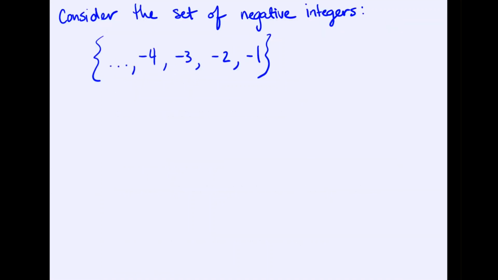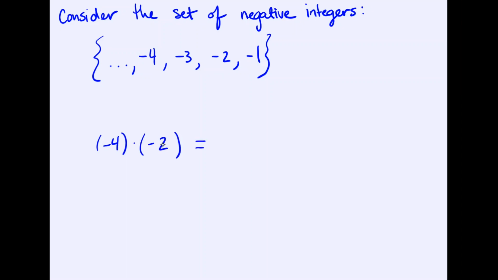Let's consider the set of negative integers. Now, whenever we think about this, if we wanted to remain in the set of negative integers, we would ask ourselves, could I multiply any two items in the negative integers, let's say negative 4 times negative 2.